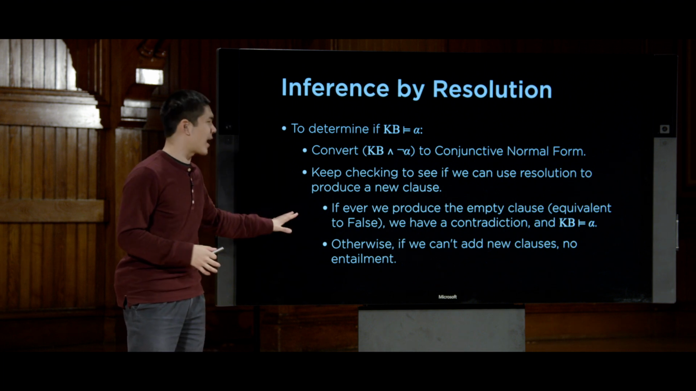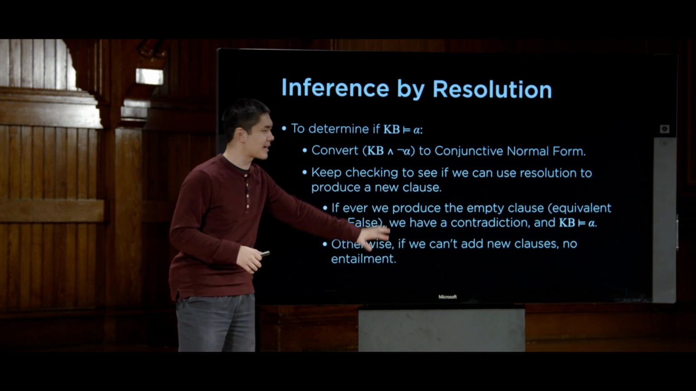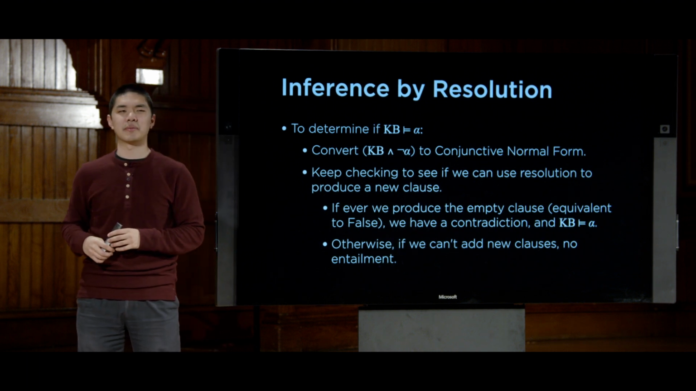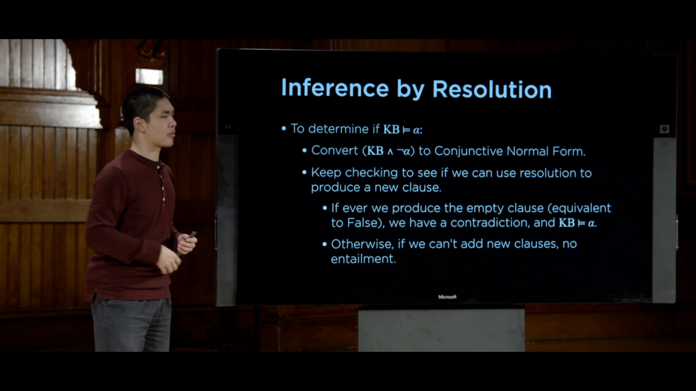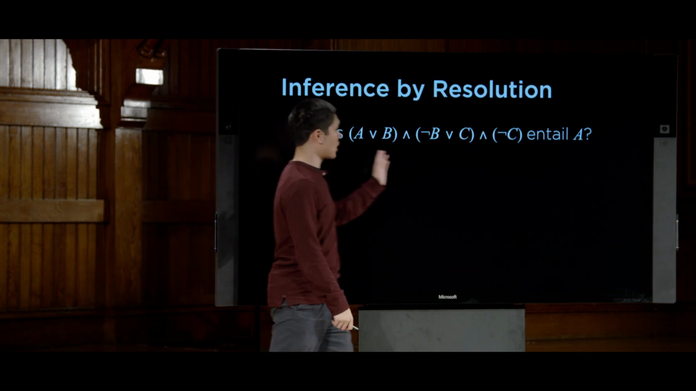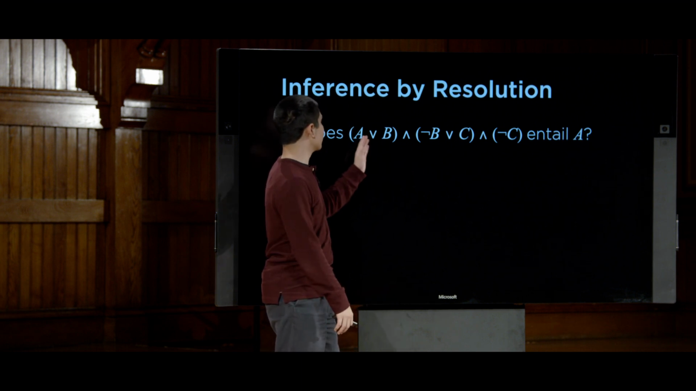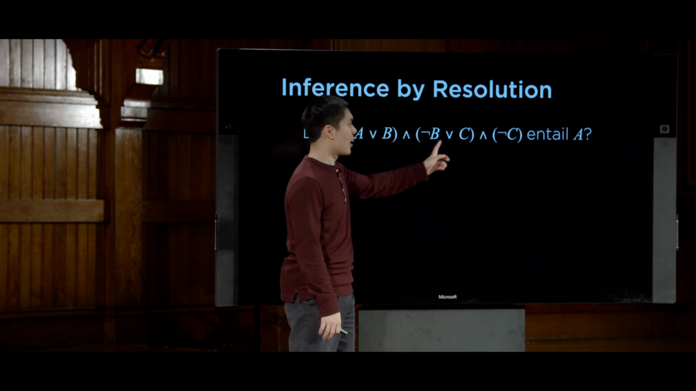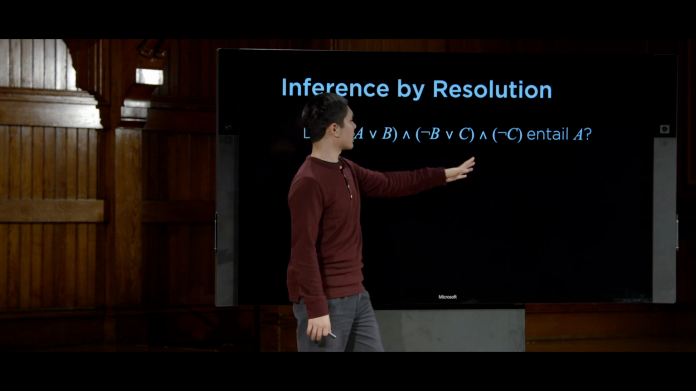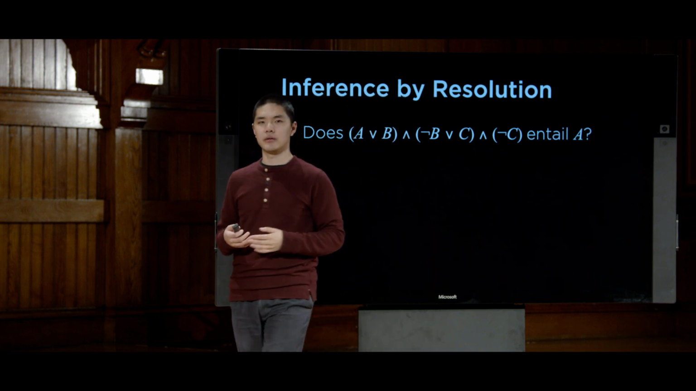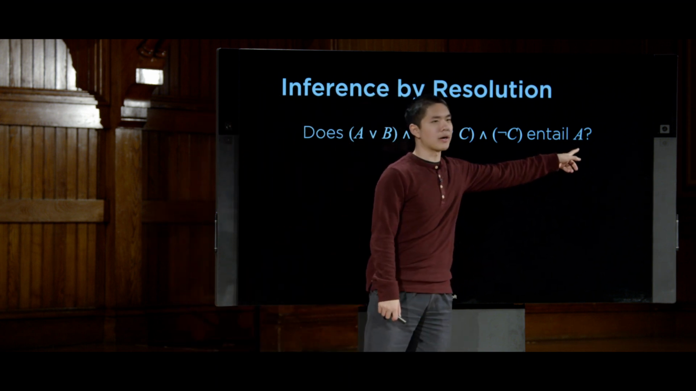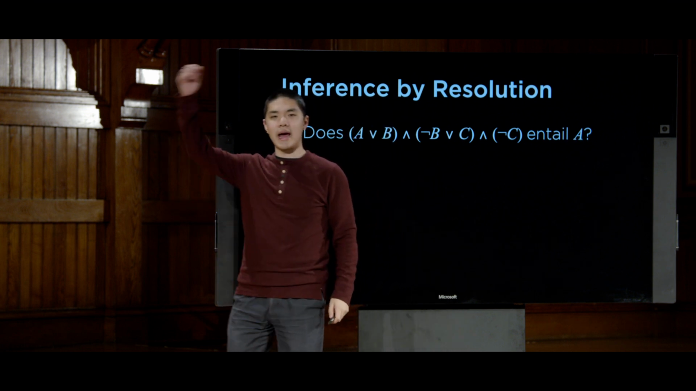And it's very abstract looking, especially this idea of, what does it even mean to have the empty clause? So let's take a look at an example, actually try and prove some entailment by using this inference by resolution process. So here's our question. We have this knowledge base. Here's the knowledge that we know: A or B, and not B or C, and not C. And we want to know if all of this entails A. So this is our knowledge base here, this whole long thing. And our query alpha is just this propositional symbol A.